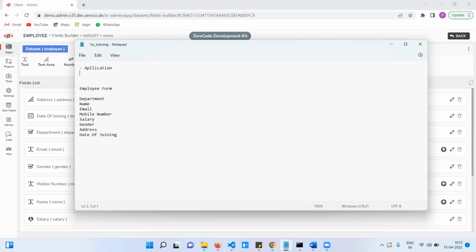Now, second one is module created. Third one is pages. We created pages. Now, data sets. Data set done. Now we need to create the API.